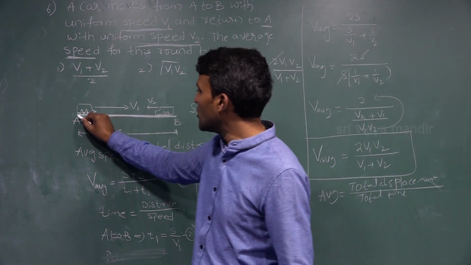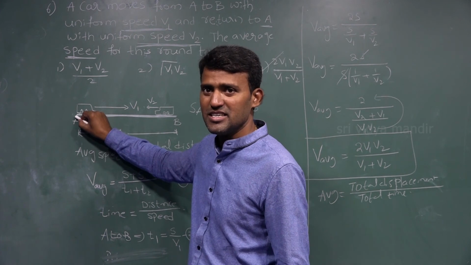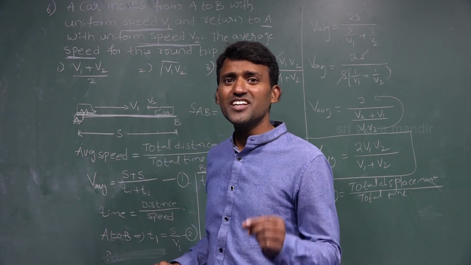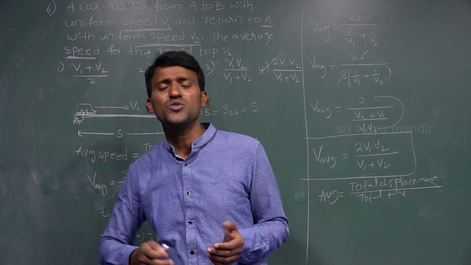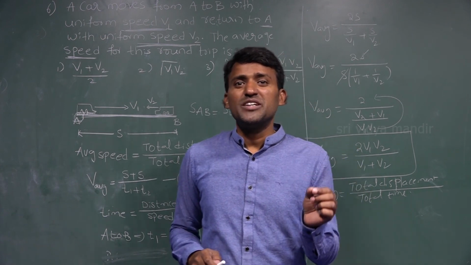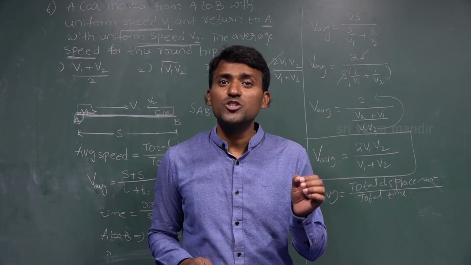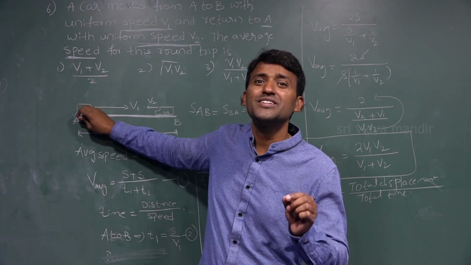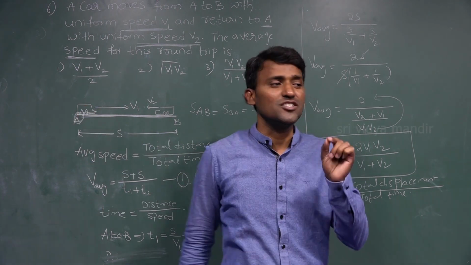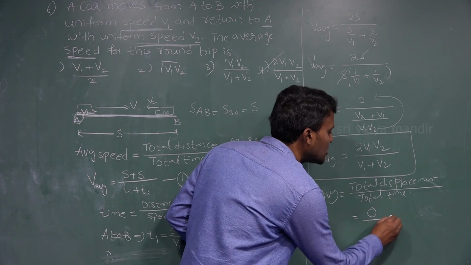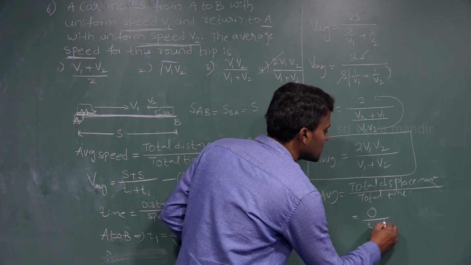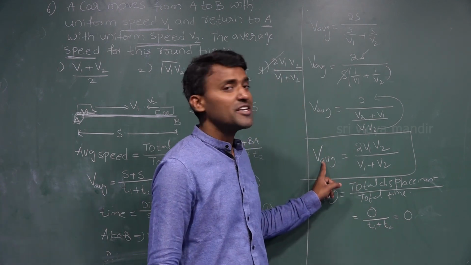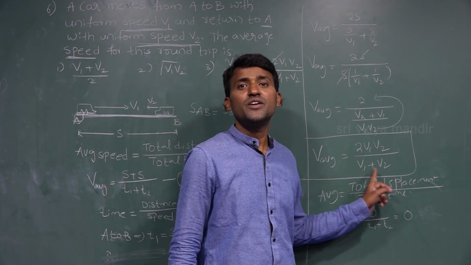See here, the car is going from A to B and B to A, isn't it? Now the final position is A, and the initial position is A. So what is the distance from A to A? It is 0. Displacement is the shortest distance from the initial point to the final point. Here the initial point is A and the final point is A, so both coincide. At that moment displacement is 0. And total time is T1 plus T2, so it is 0 divided by something, which is 0. Average velocity is 0 and average speed is equal to 2V1 V2 divided by V1 plus V2.